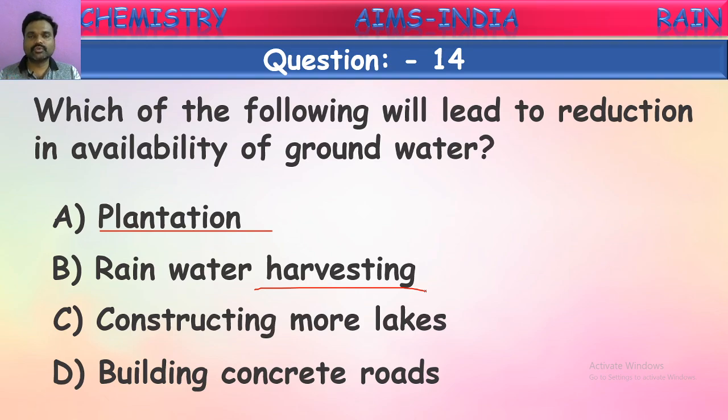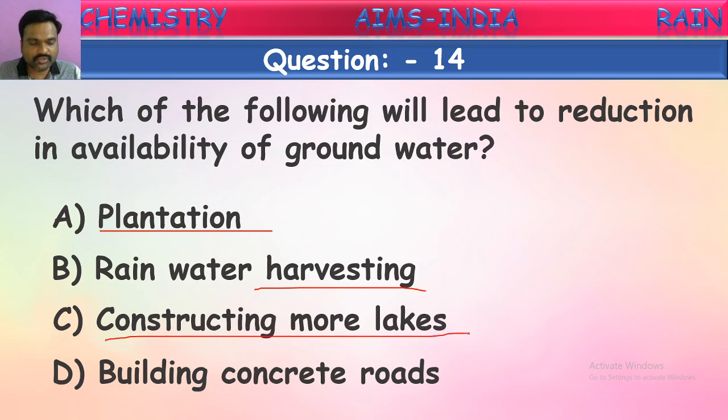So this also increases the water level, because we are using rainwater instead of digging or collecting water from the ground. So the groundwater level will be maintained. So this is also increasing groundwater levels. Next one, constructing more lakes. Even by constructing more lakes we can preserve more water, and this water sinks into the ground, and hence groundwater level will be maintained continuously. It increases. So this also increases the groundwater level.